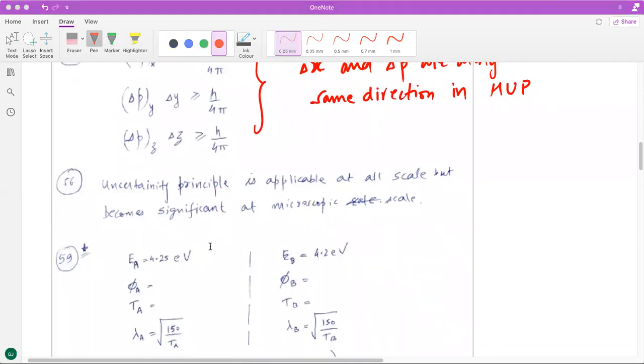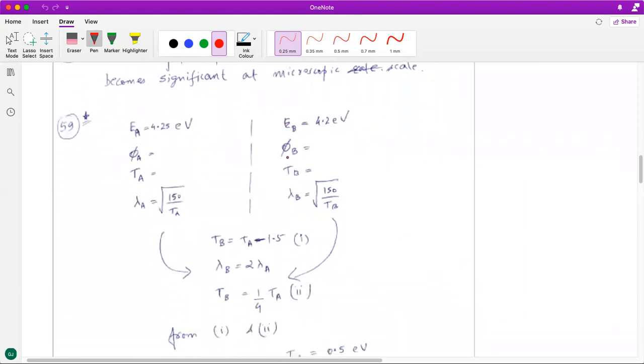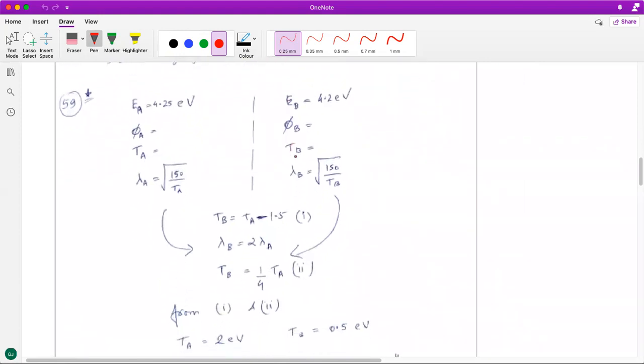And 56th question, it's again a confusion amongst students sometimes, so let me reiterate it. Let me be very clear that Heisenberg's uncertainty principle is applicable at all scales. It becomes significant at microscopic scale. At macroscopic scale it does not have that much significance, but at microscopic scale, yes. All right. Let's now talk about the 59th question.